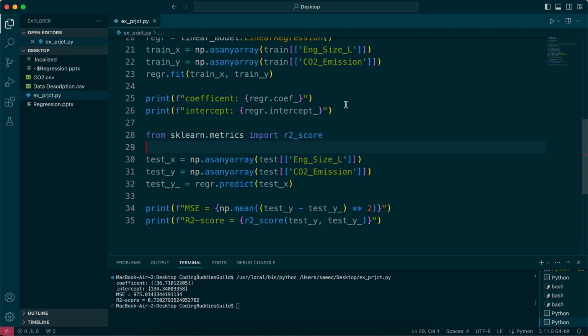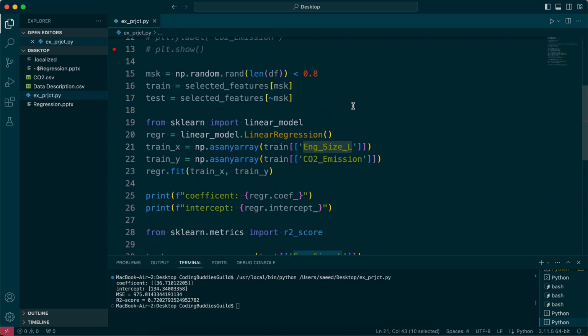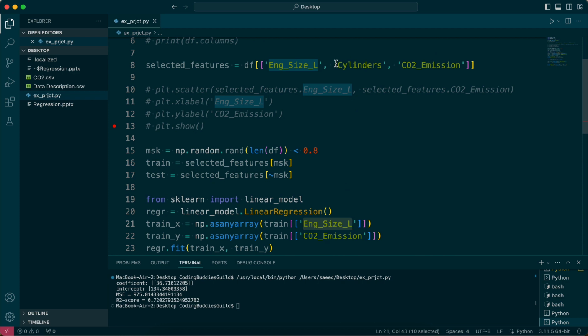I don't want to really do that now, but what I do want to do before I end this video is to add more features to our training values, right? Instead of just using the engine size, because what we have currently is the simple linear model. I want to have a multiple linear model. So I'm just going to add cylinders as well.